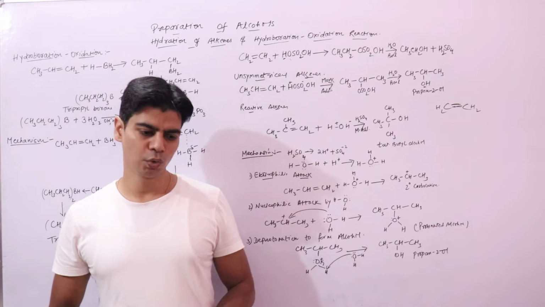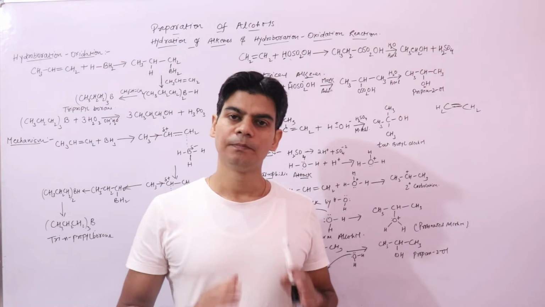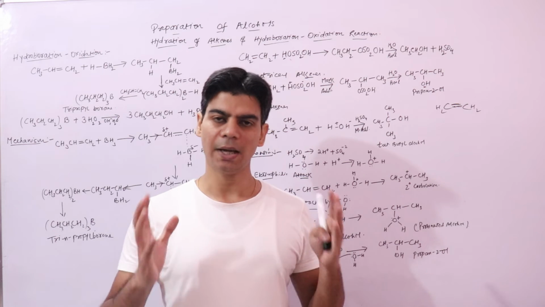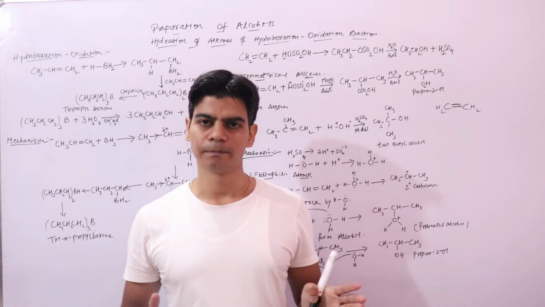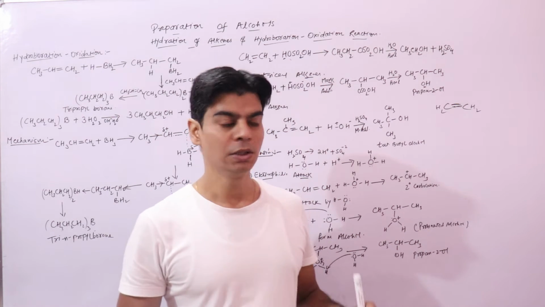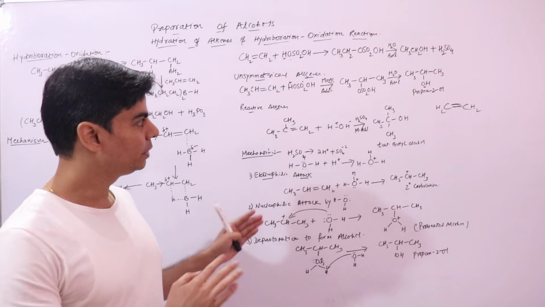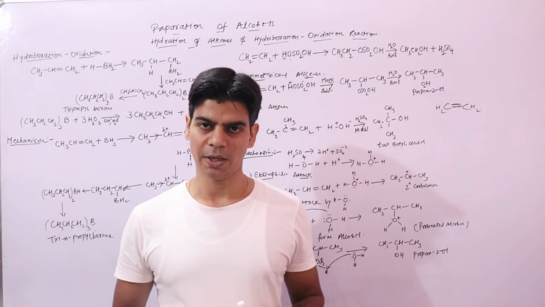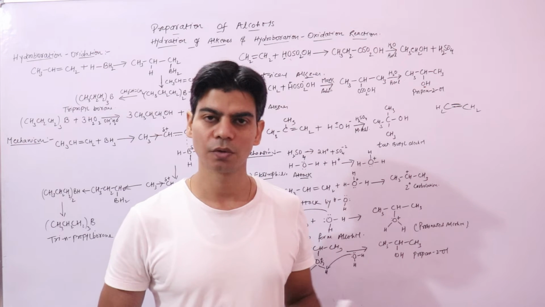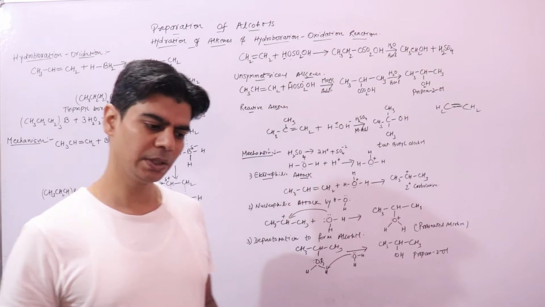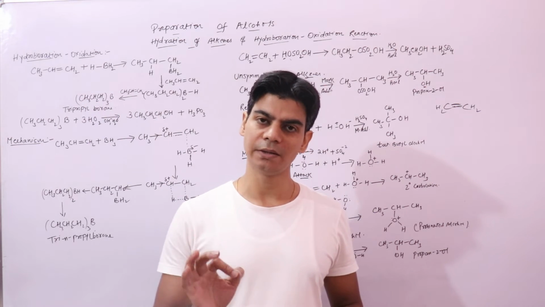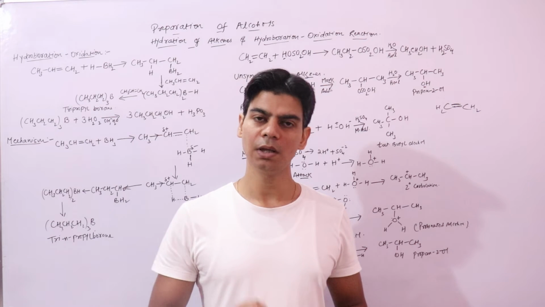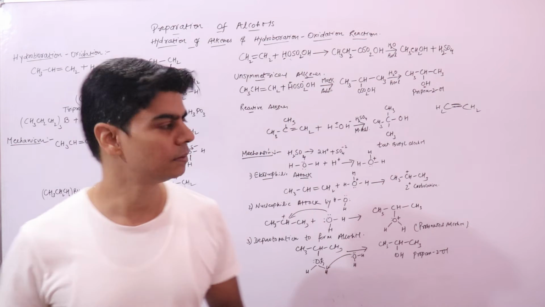In this lecture now we will go through methods by which we can prepare alcohols on a large scale, that is on industrial scale, right? So these two methods that we will be discussing in this video lecture would be used for industrial preparation of alcohols, or we say large scale preparation of alcohols. The two methods that we would be discussing here, the first would be hydration of alkenes, the second one would be hydroboration oxidation reaction, right?